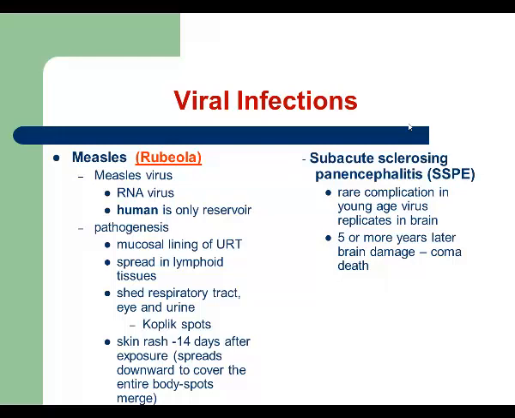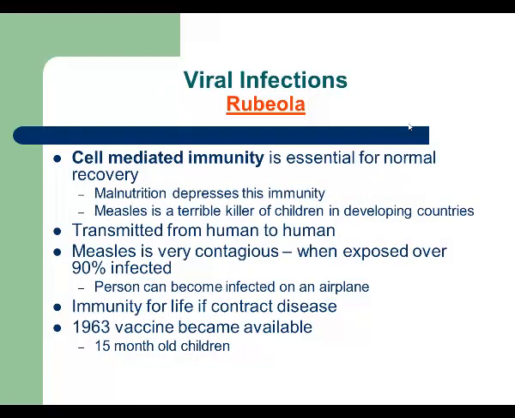It stays in the brain of the child, grows, multiplies very slowly, and usually patients develop symptoms of subacute sclerosing panencephalitis in 5 years or more after they actually recovered from measles. Unfortunately, as I said, the complication is deadly. There is no treatment, and those patients eventually die because their brain will be completely destroyed. Vaccine is available today on the market. You see, it was developed in 1963.